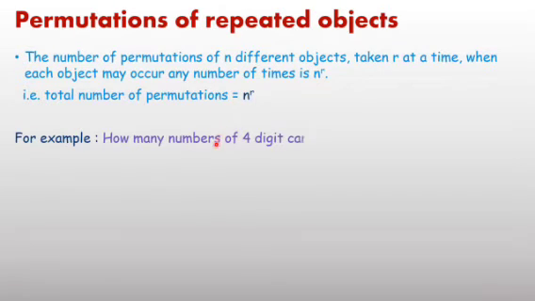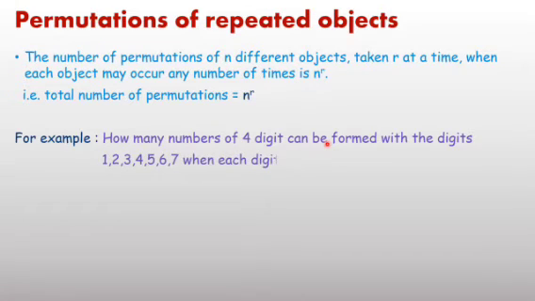Now the explanation, with just one example by which you can understand the meaning. How many 4-digit numbers can be formed with the help of the digits 1, 2, 3, 4, 5, 6, 7, when each digit can be repeated any number of times?